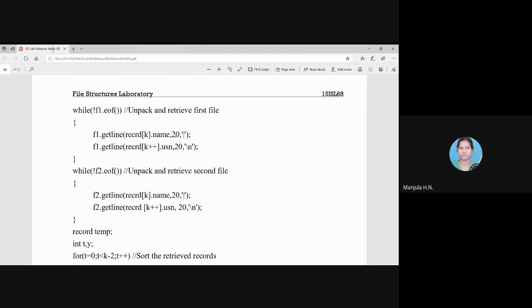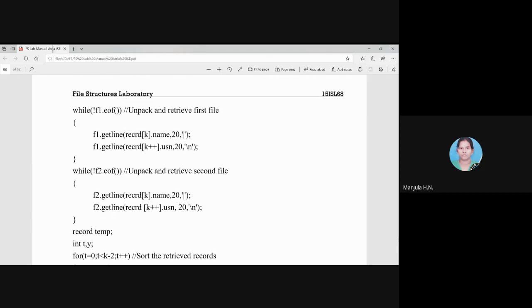Okay, so from the beginning of the record until the delimiter pipe occurs, all the characters are fetched and stored in record of k dot name. Record of index k dot name is an array variable which stores the first field of the record, the name. That name will be stored in the name variable till the delimiter.